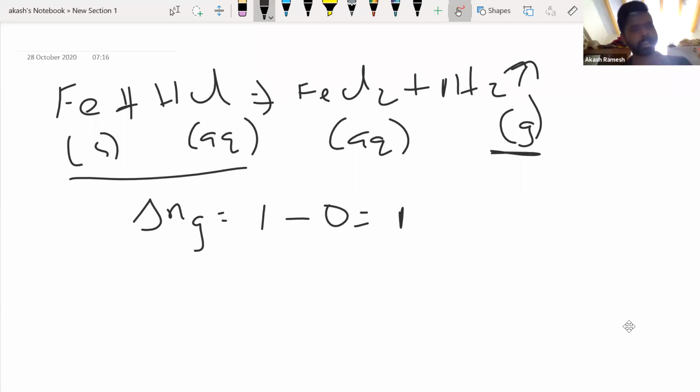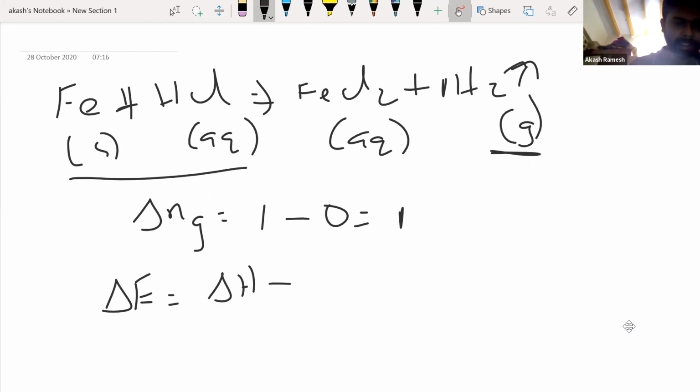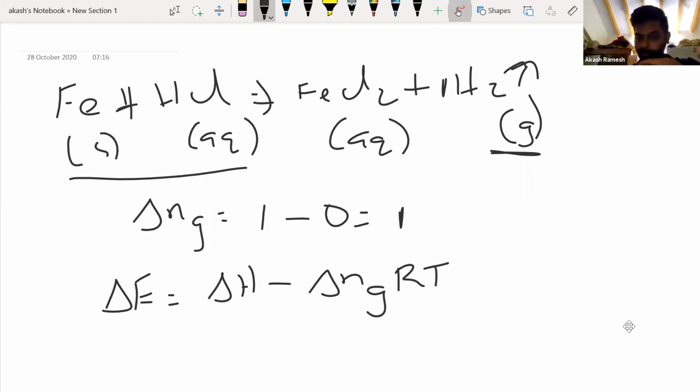Okay, so we saw so many other examples also last class. So please go through it if you don't remember. You have to take only gaseous reactants and gaseous products. Is it understood? Cool. Now that we got the equation, we can rewrite your first law in this way. I can write delta E is equal to del H minus delta Ng RT. So this is what we will get, isn't it?